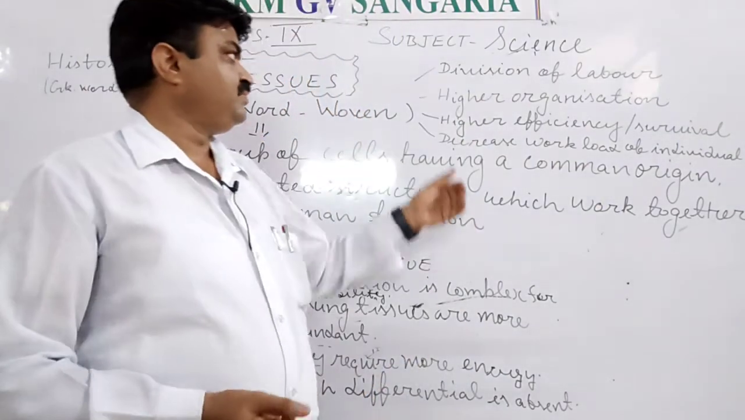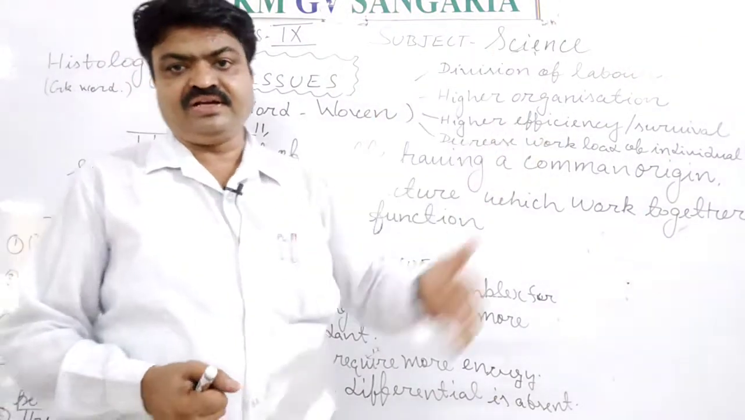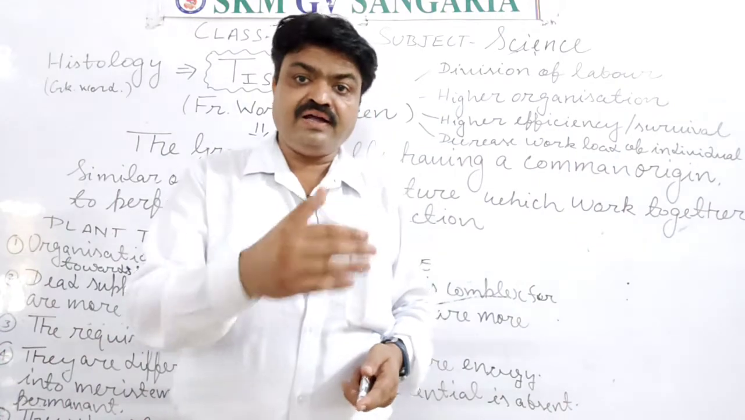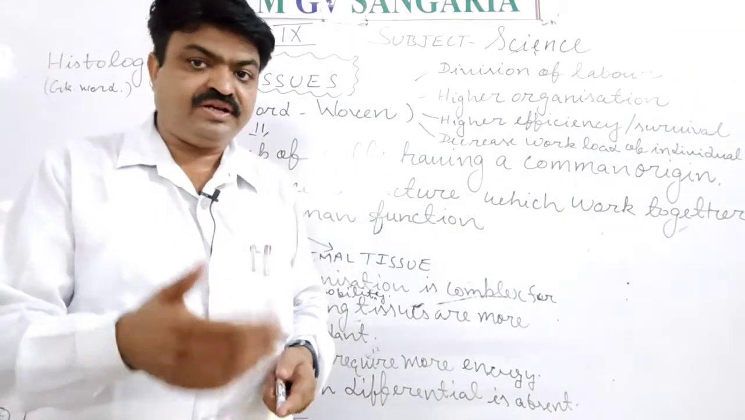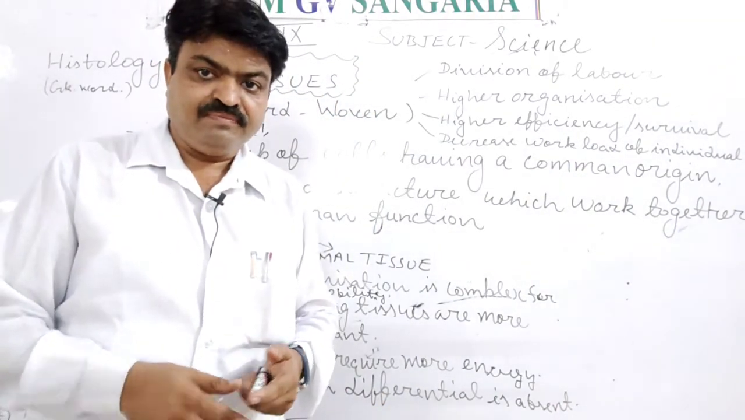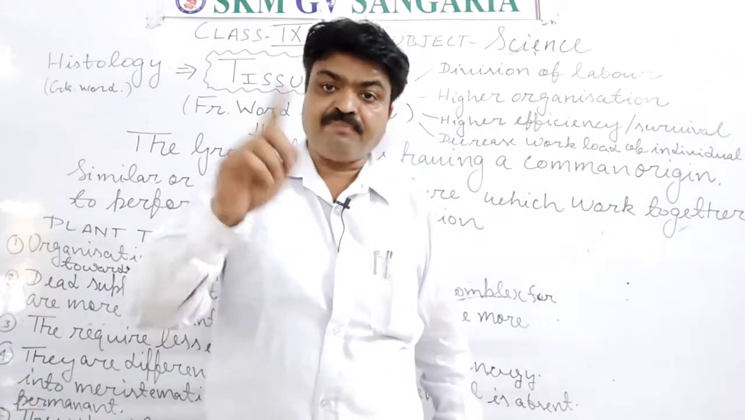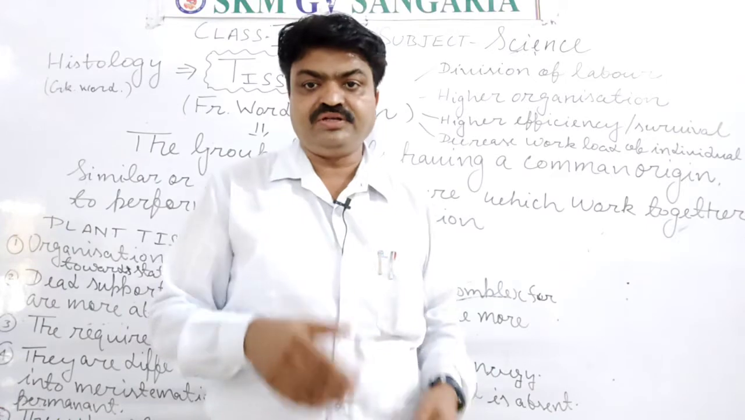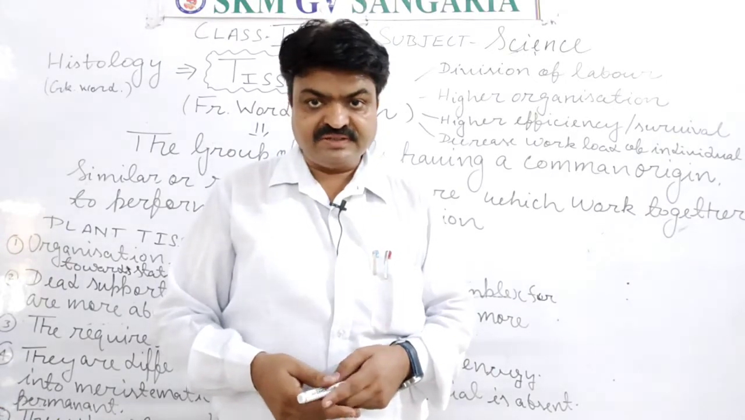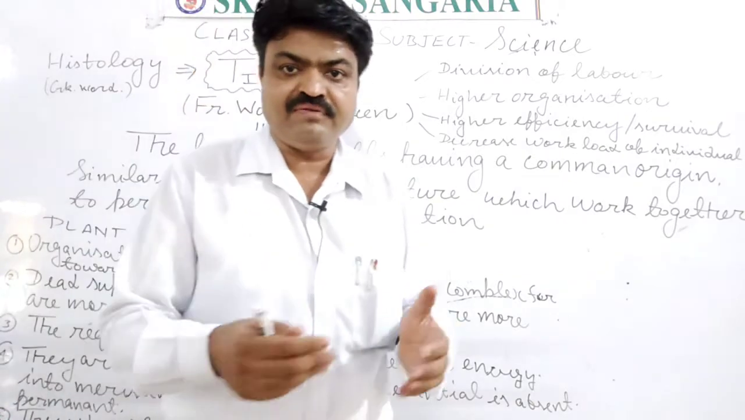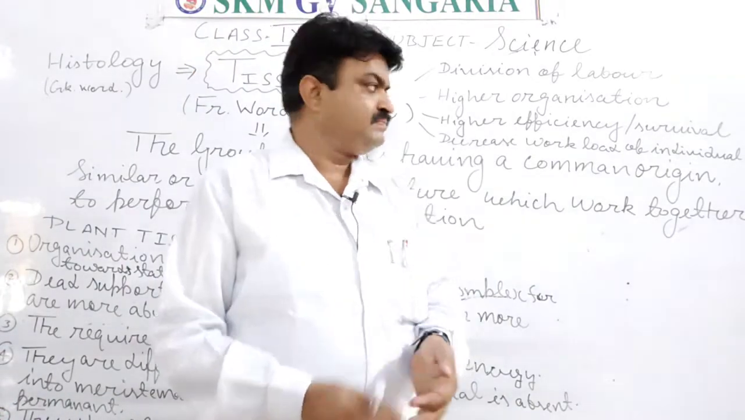Second importance of the tissue is higher organization. With the help of the tissues, higher organization living organisms are produced. Because the tissues make the organ, the organs make the parts of body, and parts of body make the whole body, student. So we can say that with the help of the tissue, the living organisms may have higher organization.